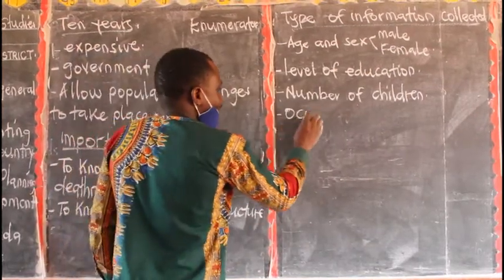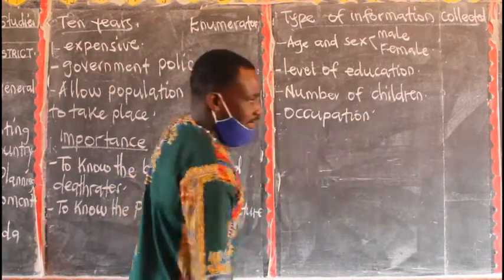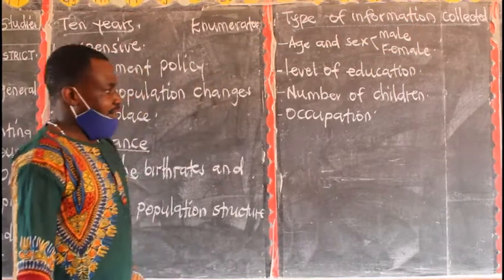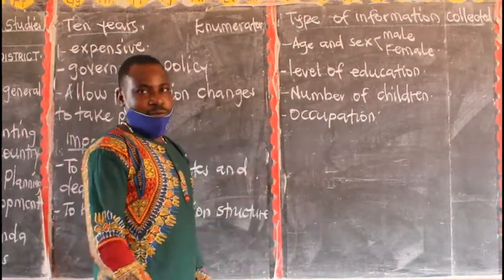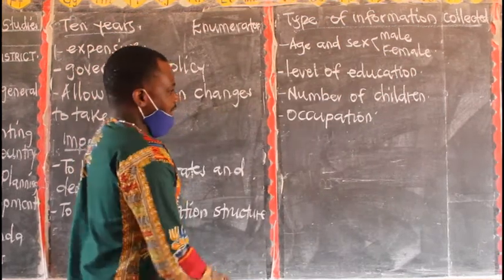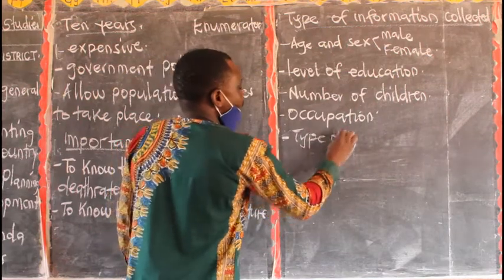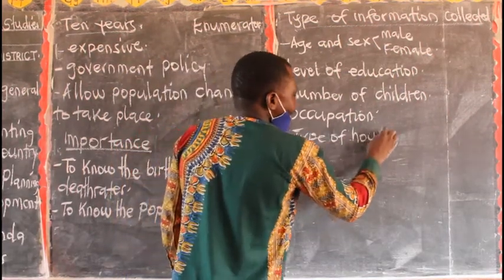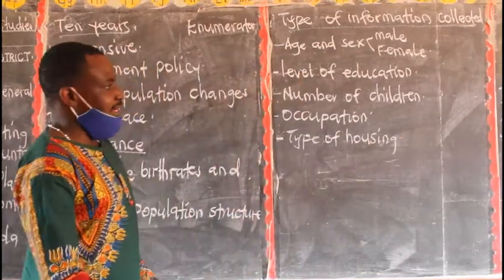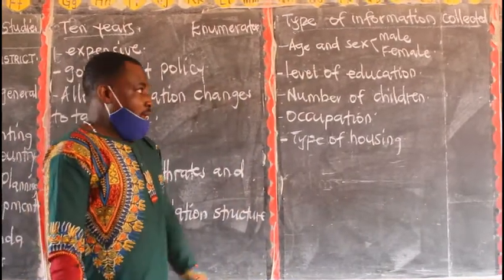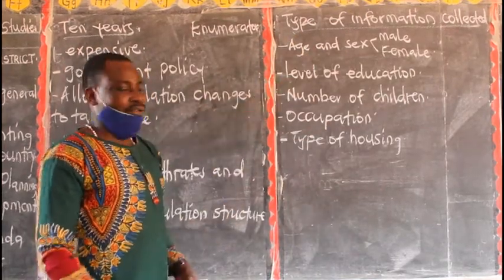Then occupation. What is your occupation? Are you a teacher? Are you a doctor? Are you a farmer? Engineer? Etc. So here you look at your occupation. What do you do? Then you also have type of housing. Are you staying in a permanent house or you are living in a temporary house? So these are some of the information collected during population census.